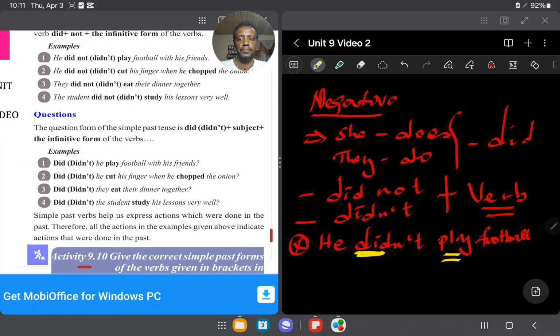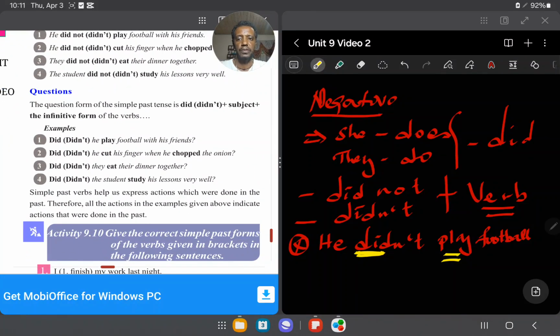Next one is when you talk about the question form of the simple past tense. For example, you can take this. Did he play? He didn't play, yeah? So take the auxiliary at the beginning of the sentence, yeah? At the beginning of the sentence. So, did he play?